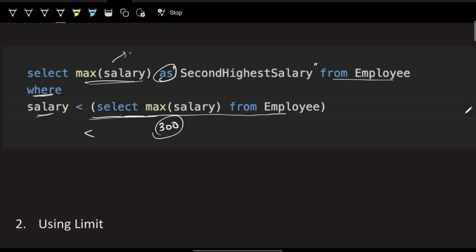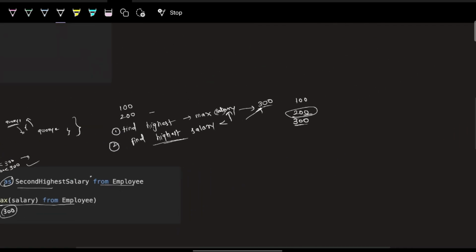So this will first find 300 as the maximum, but it will check, is 300 less than 300? No, so just go to the next maximum salary, that will be 200. So is 200 less than 300? Yeah, then it will return 200 as second salary. So this is how you can solve this problem using the subquery, and this should be your first solution while giving it in the interview. I hope you got it, correct? And this is what I have noted here.